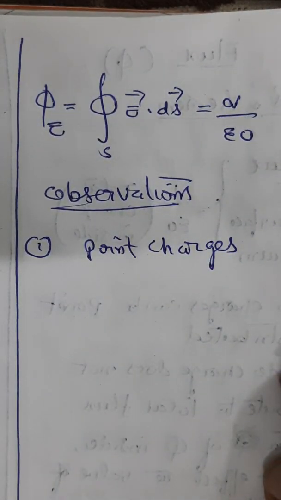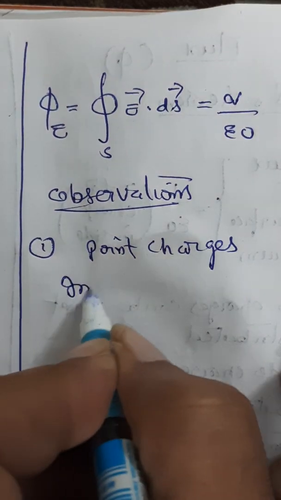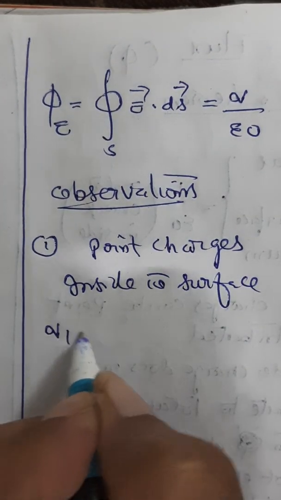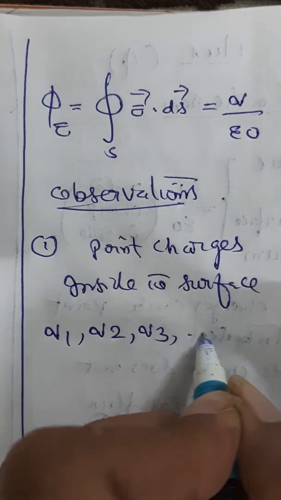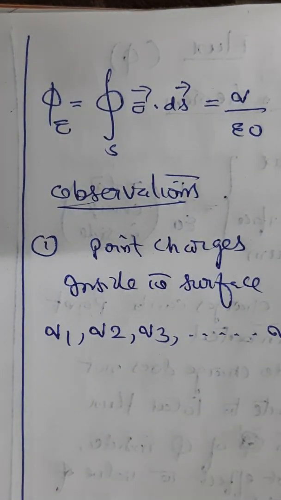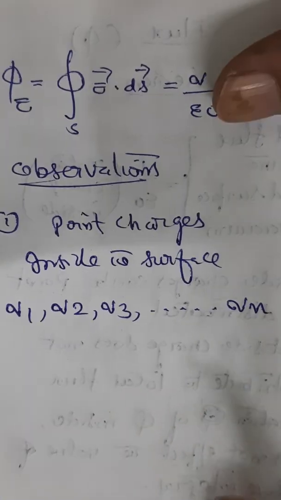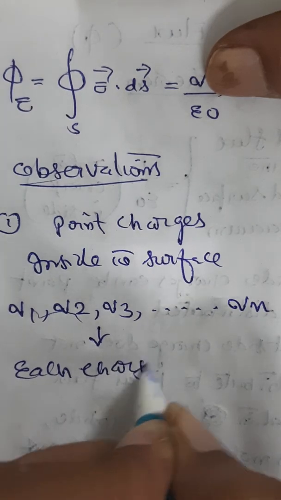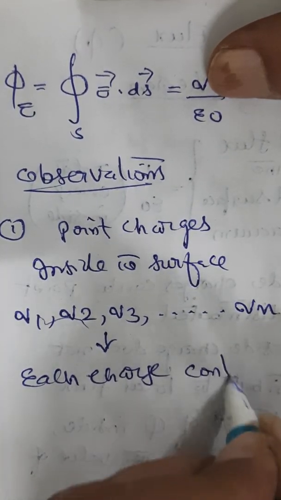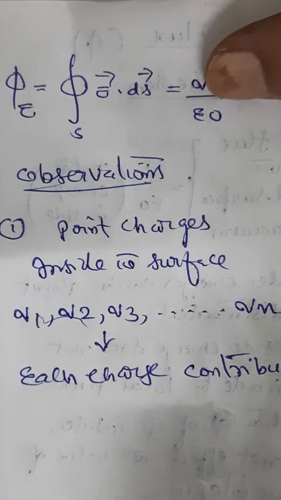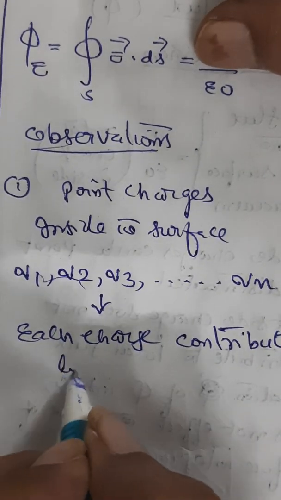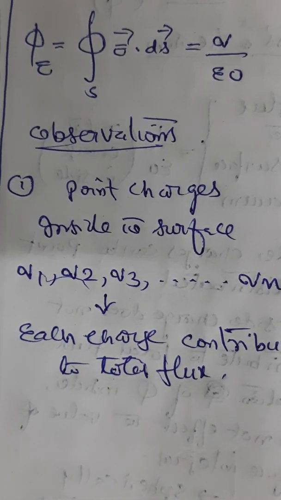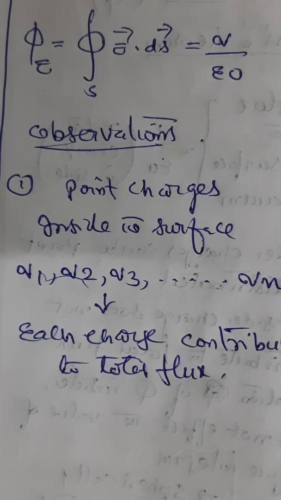We have taken only one charge. Let us say inside the surface there are a number of point charges q1, q2, q3, etc., qn. When there are a number of charges, each charge contributes to the total flux. Remember, an outside charge does not contribute, only inside charges can contribute to the total flux.